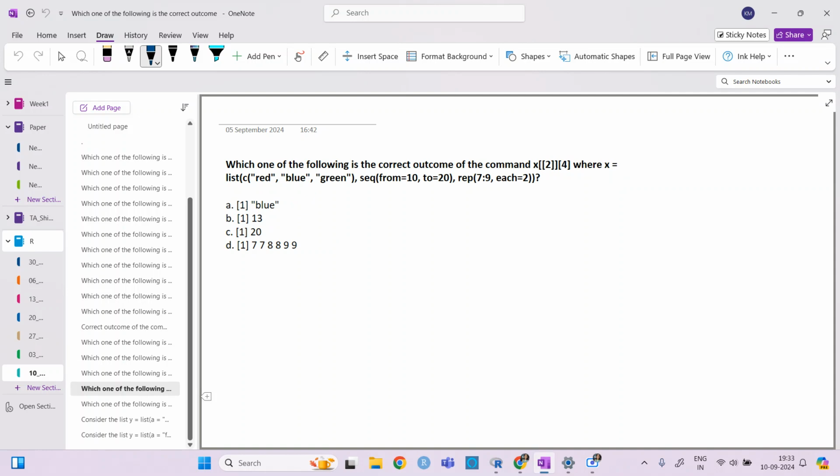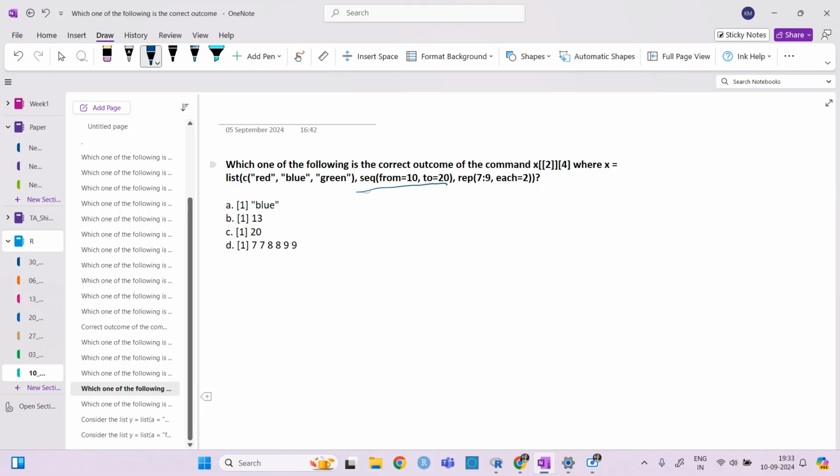The next one is x2 and then the fourth. I think option D. Okay, so firstly, x2 is basically a sequence from 10 to 20. No, x2 is what?